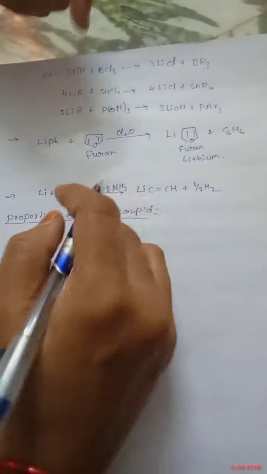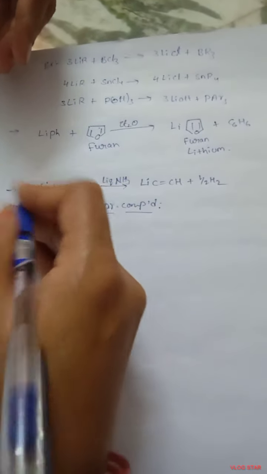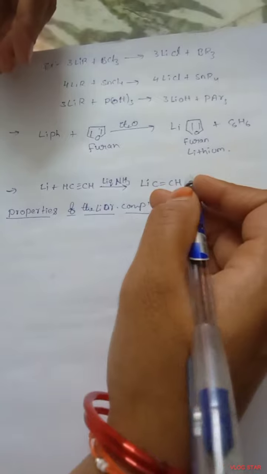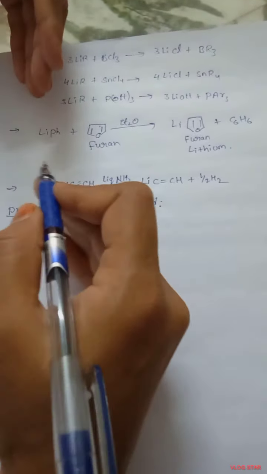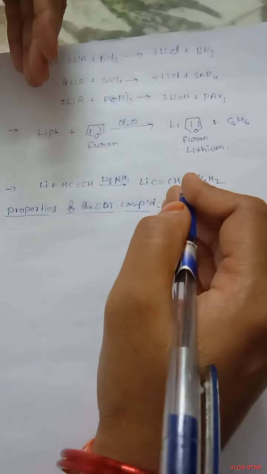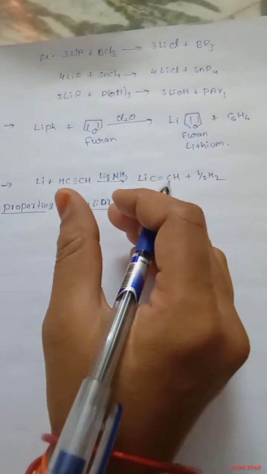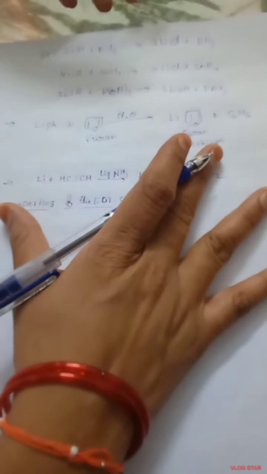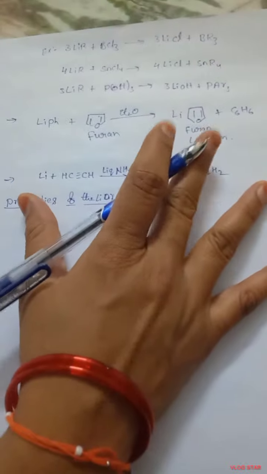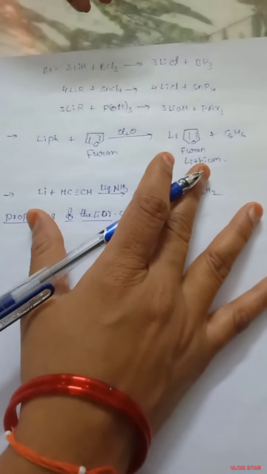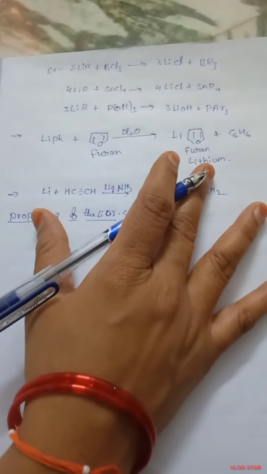If you have alkyne groups and react them with lithium in the presence of liquid ammonia, the alkyne groups become alkene groups. These are some preparations of organometallic compounds, the lithium organometallic compounds. Like this, we have magnesium and aluminum compounds also. We will discuss that later.